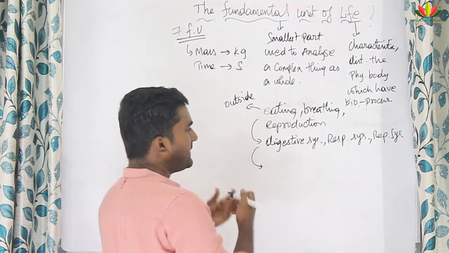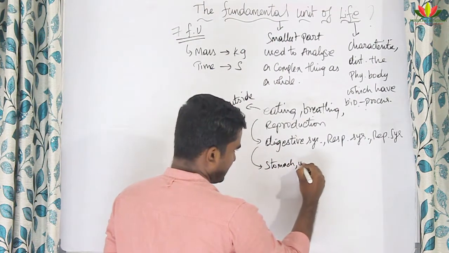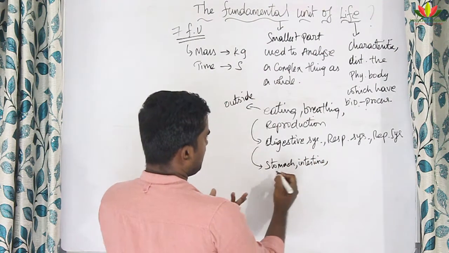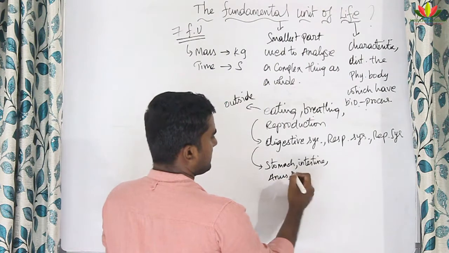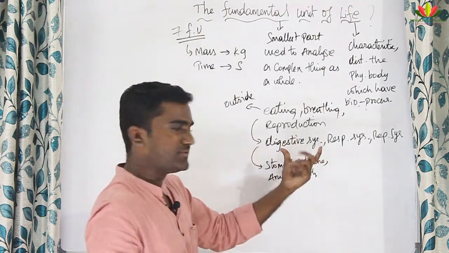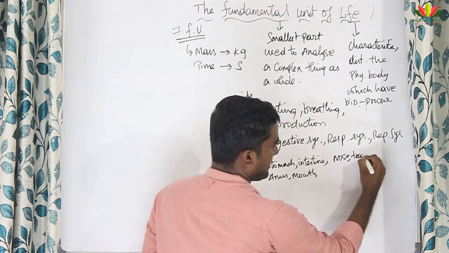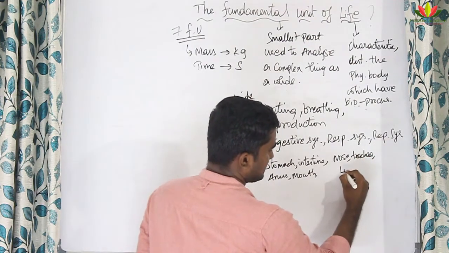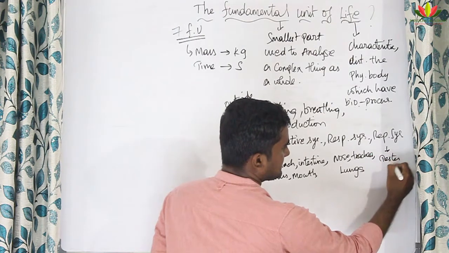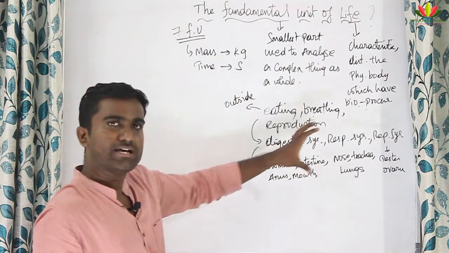The digestive system consists of many body parts, for example, stomach, intestine, anus and mouth. These are some of the parts involved in the digestive system. In the respiratory system, we see the nose, trachea and lungs. In the reproductive system, testes and ovaries. These kinds of parts are involved in these systems.